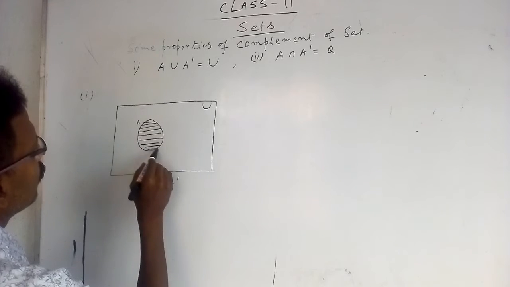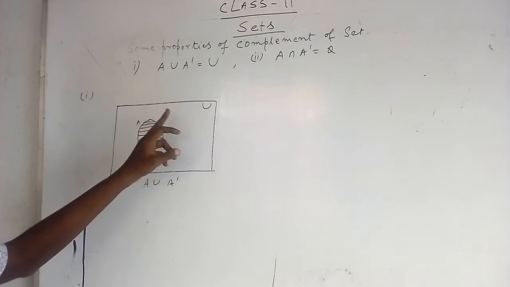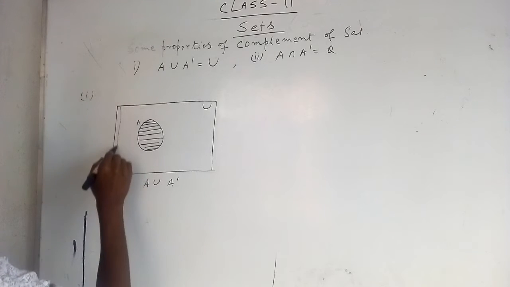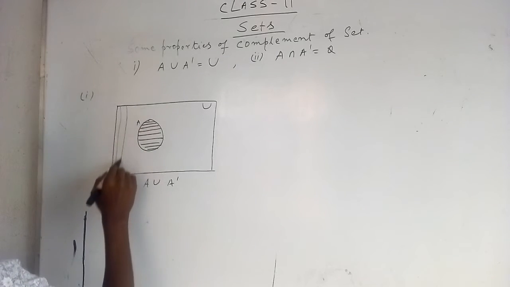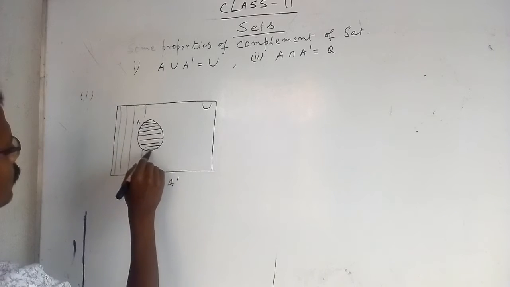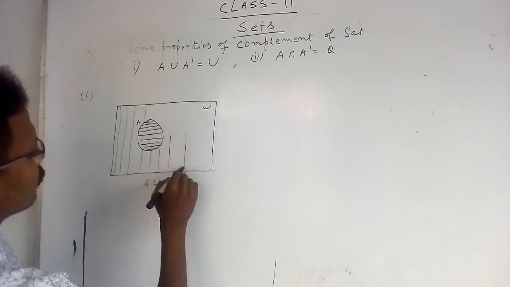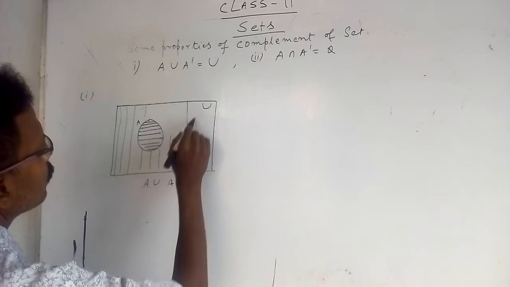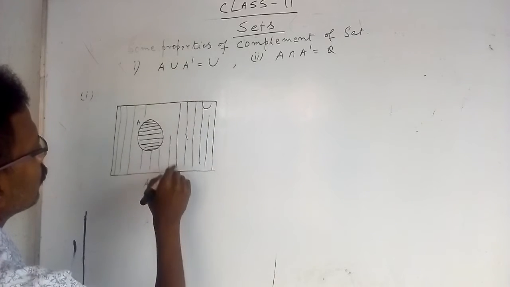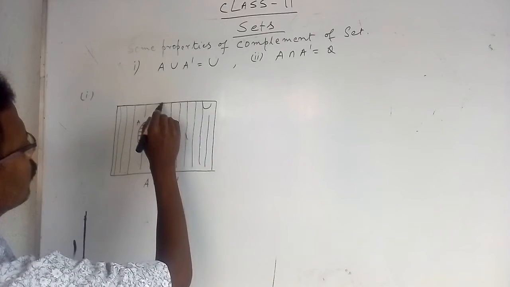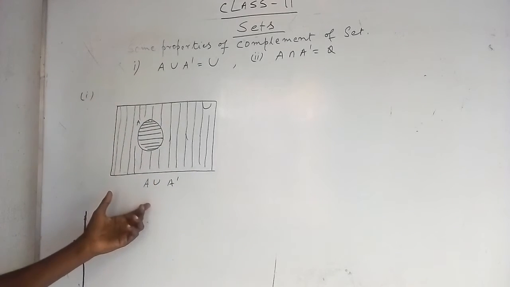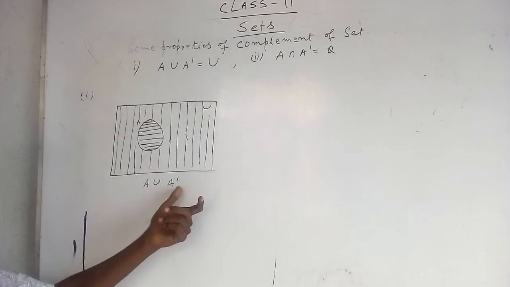Now A complement, the set outside of A, by a vertical line. This is A union A dashed.